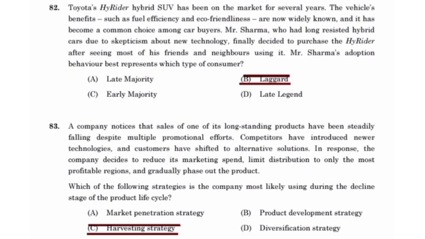In response, the company decided to reduce its marketing spend, limit distribution to only the most profitable regions, and gradually phase out the product. Which of the following strategies is the company most likely using during the decline stage of the product life cycle? Harvesting strategy.